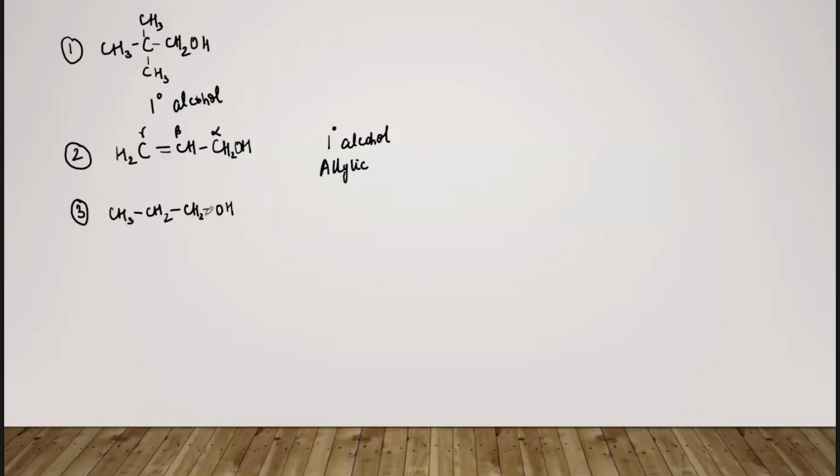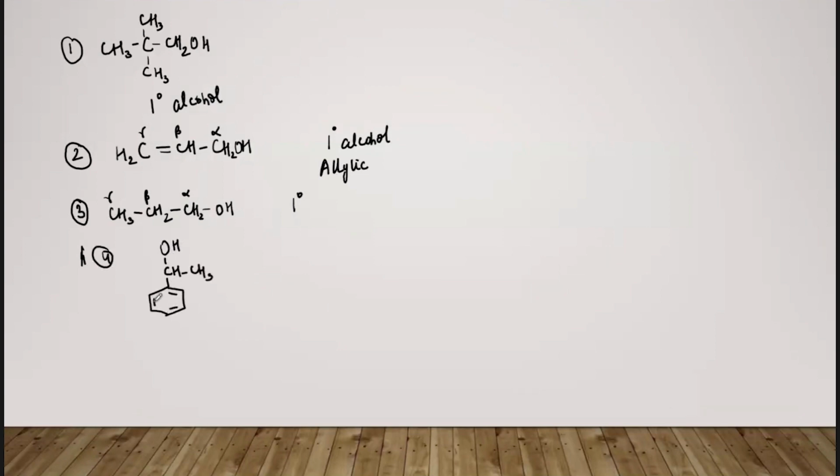Now again, first of all, label. To avoid any confusion, just label the carbons. Because the alpha carbon is attached to only 1 carbon, this is again a 1 degree alcohol, but because there is no double bond here, this is a simple 1 degree alcohol, a primary alcohol.